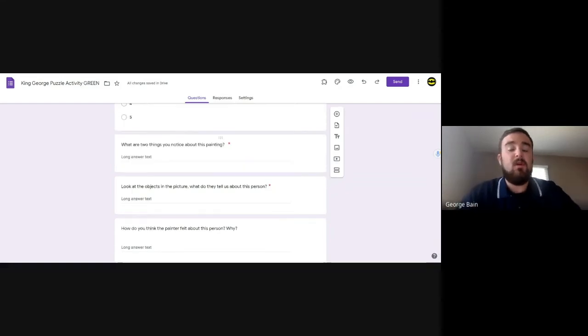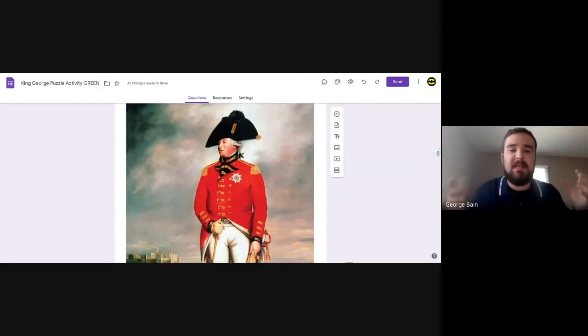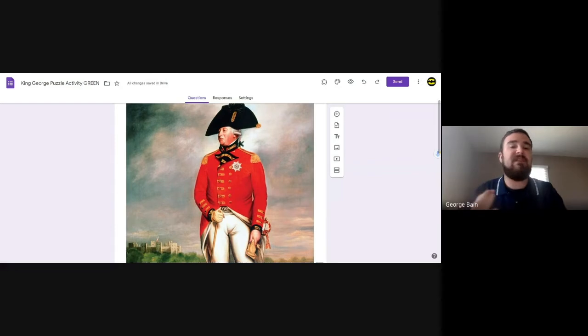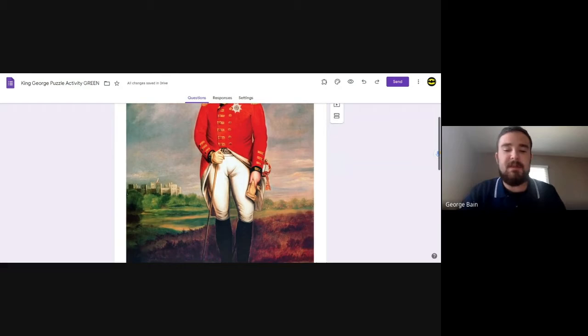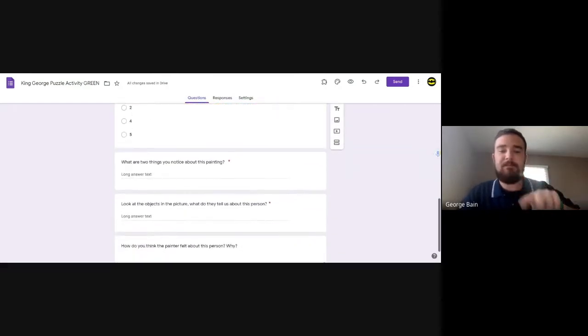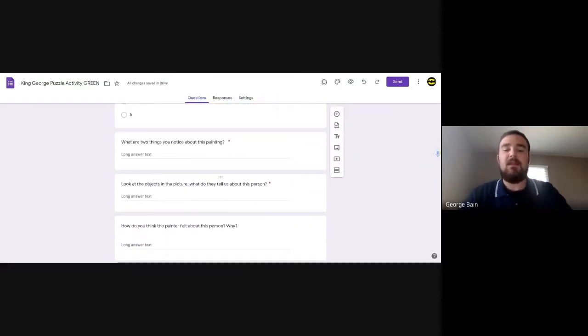You're going to tell me two things that you notice about this painting. When you look at this painting, what jumps out to you? Maybe it's the colors, maybe it's his facial expression, maybe it's what he's holding. What jumps out to you, you're going to tell me two things. Next, you're going to look at the actual objects in the picture. What does he have? What is he holding? What's near him? And what do they tell us about this person?